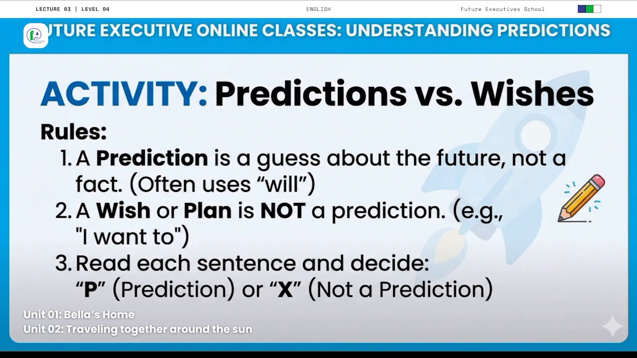Page number 13. Learn grammar: predictions with will. So what is a prediction? A prediction is something we think will happen in the future. We can use will to make a prediction. A prediction is not a fact. Now let's start with our activity.